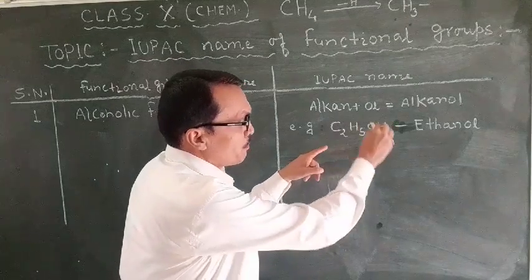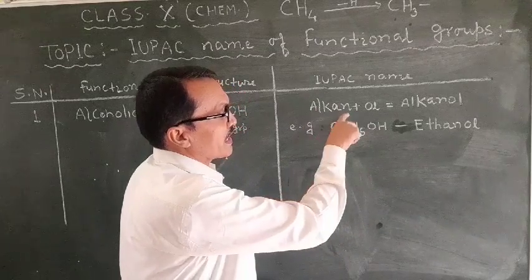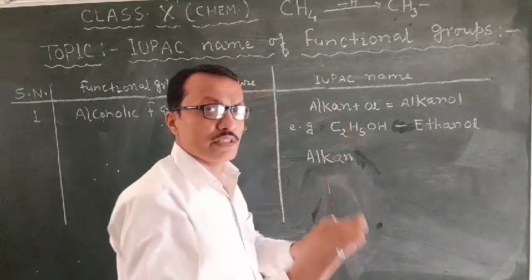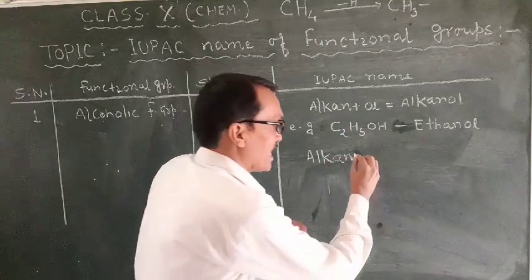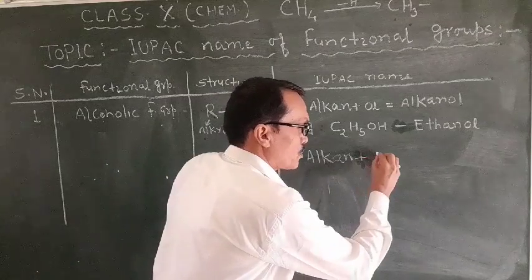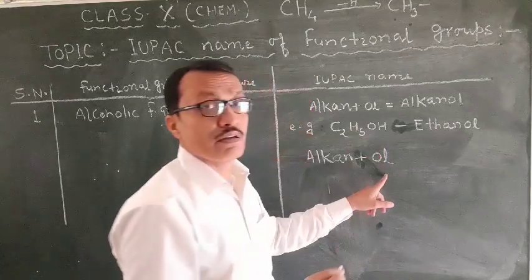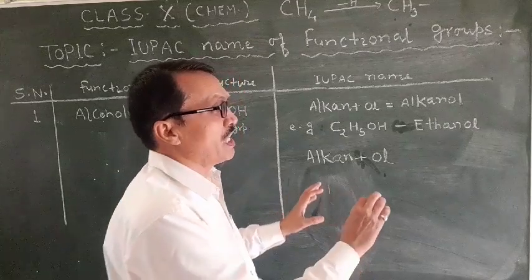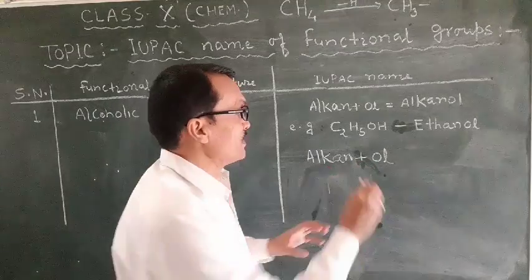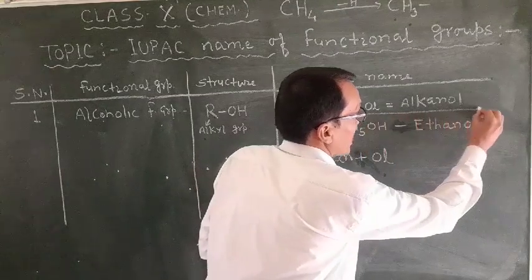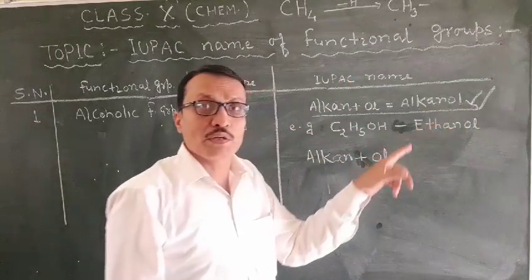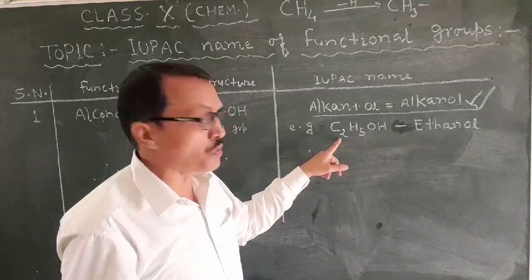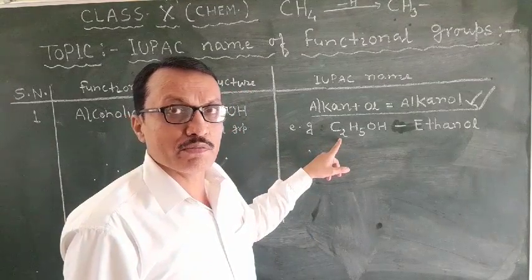So you have to find the corresponding alkane, and from that alkane, the last letter E you have to delete, and in place of E you have to add the suffix OL for alcohol. And in this way, students, all alcohols are named as alkanol. Right? So here in this compound, you are looking, 2 carbons are present, so the corresponding alkane will be ethane.